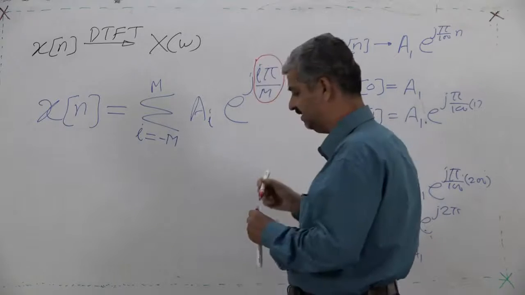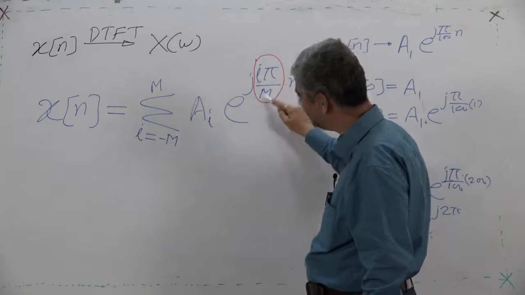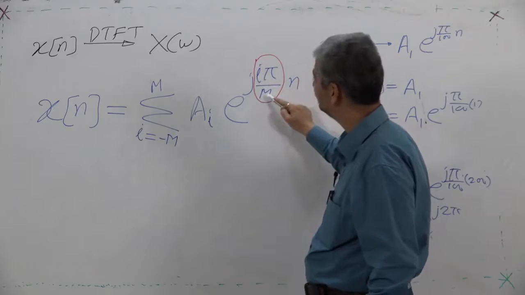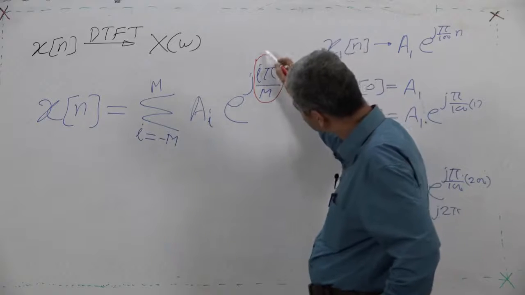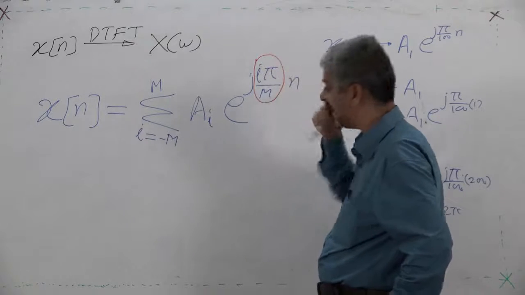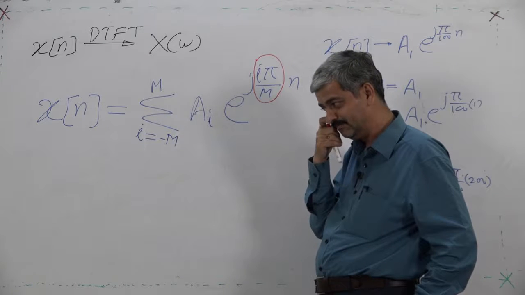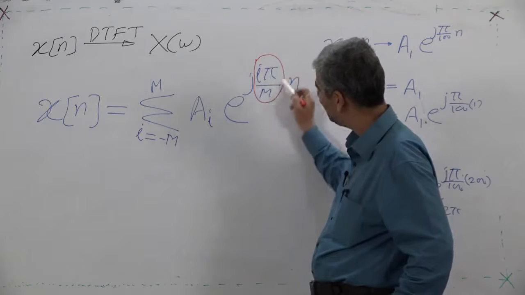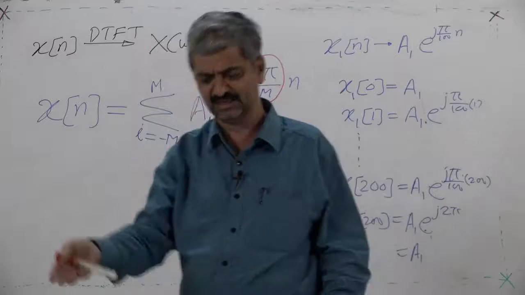What is this omega? i is an integer, m is an integer, so this angle is an integral divisor of pi, pi by m multiplied by something.